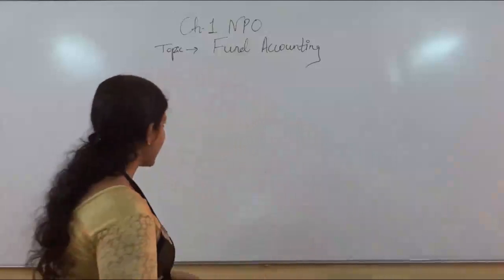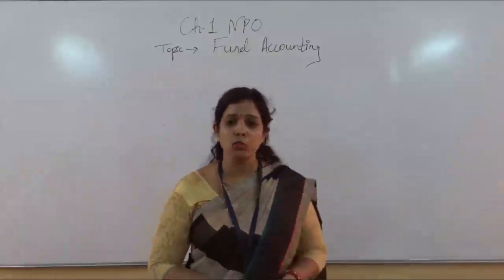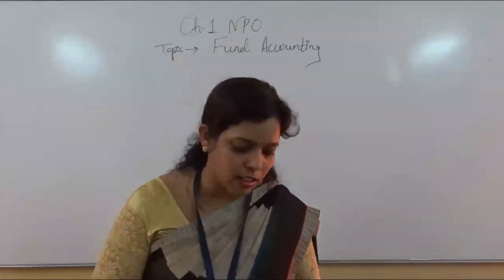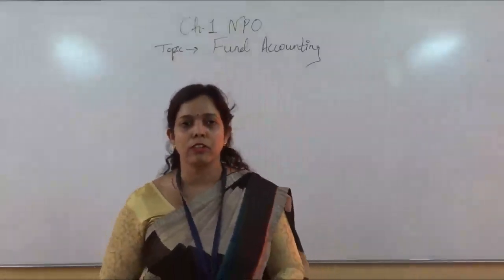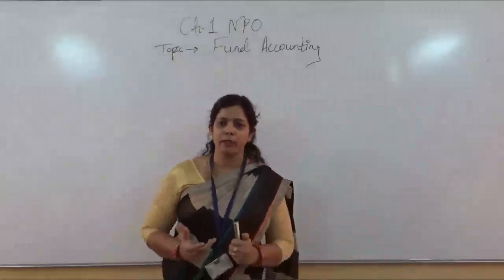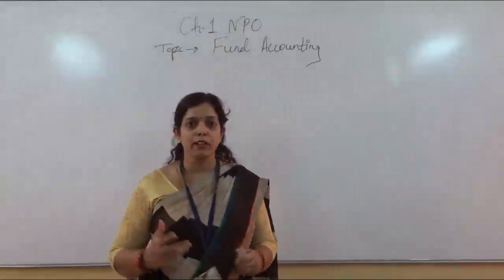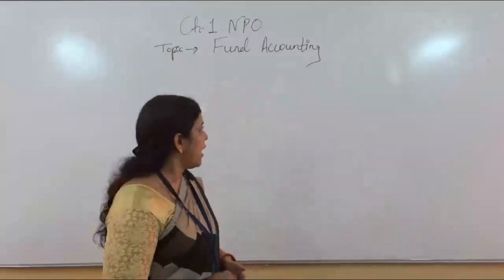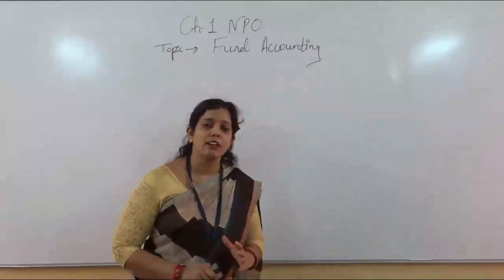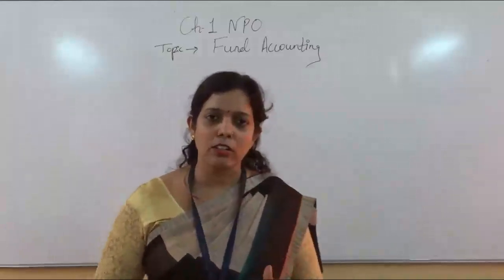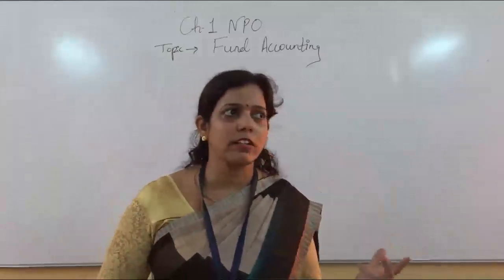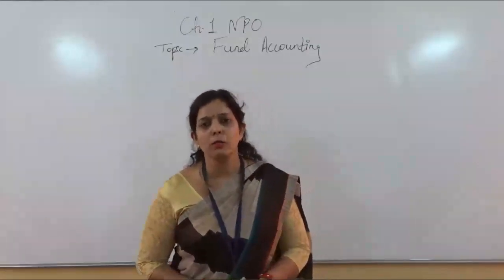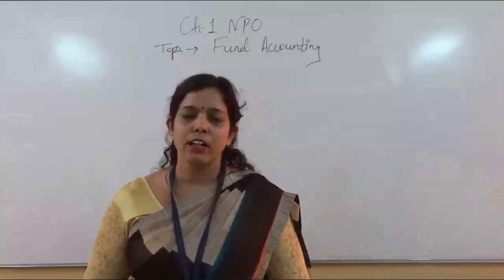Now, as we have studied in the theory in the previous videos, there are two types of donations. One is the general donation and one is a specific donation. What is their treatment? In theory we have covered all those topics, but now we will see the accounting treatment of those donations and funds. Suppose it is a general donation where it is not mentioned for what particular purpose it has to be utilized. General donation will be taken on the income side of the income and expenditure account.